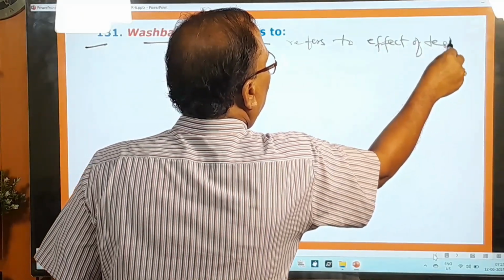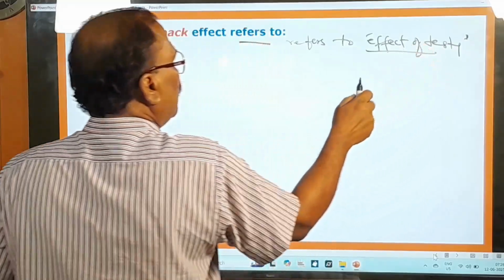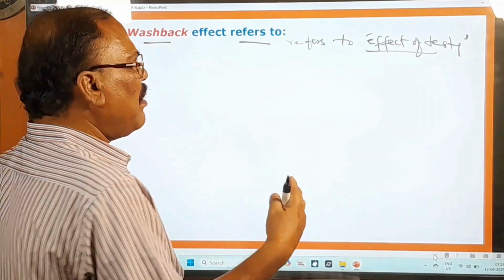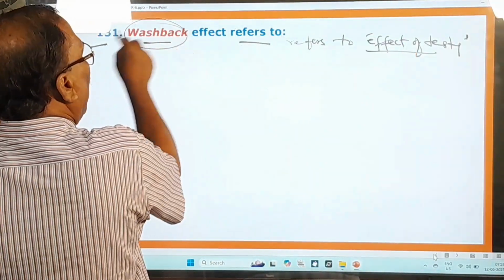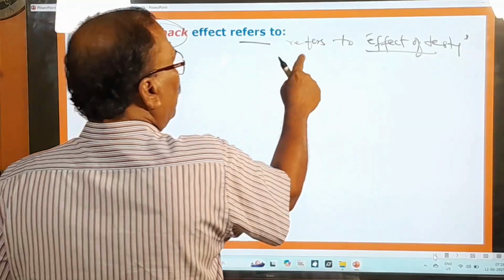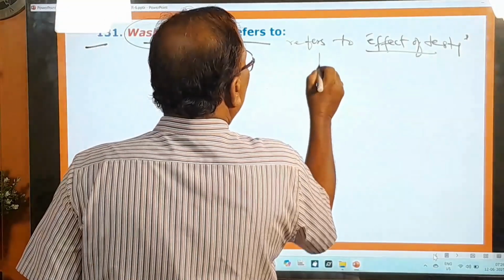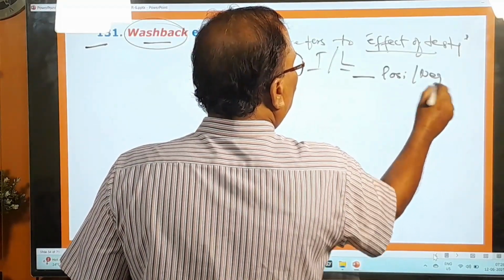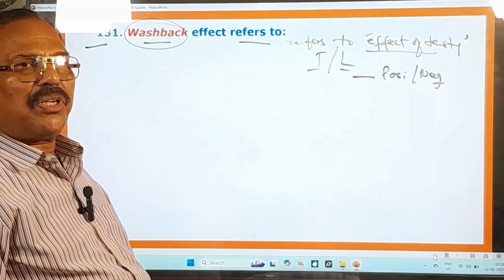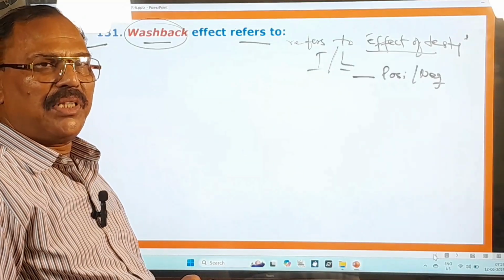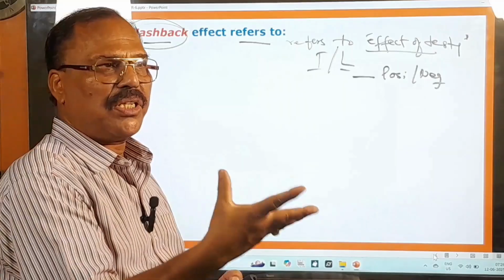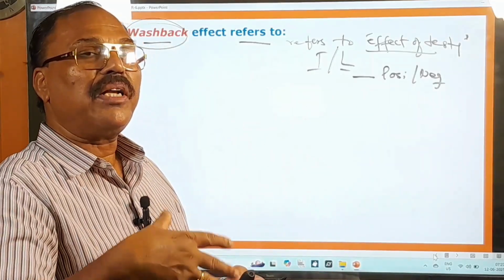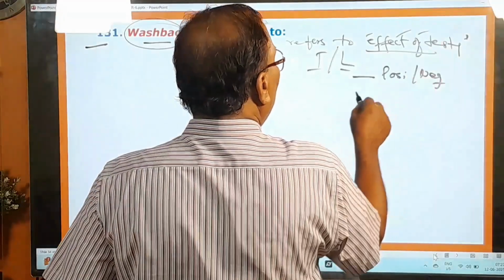The effect of testing. You hold a test and there will be some effect of the testing. That effect of testing is called washback. So it refers to the effect of testing on teaching and learning. This effect can be positive, and it can also be negative. Here, take for granted the test is going to be conducted only on grammar. So the teachers will teach the students only grammar, but not spoken skills and all that. That leads to negative effect of testing. Negative washback.